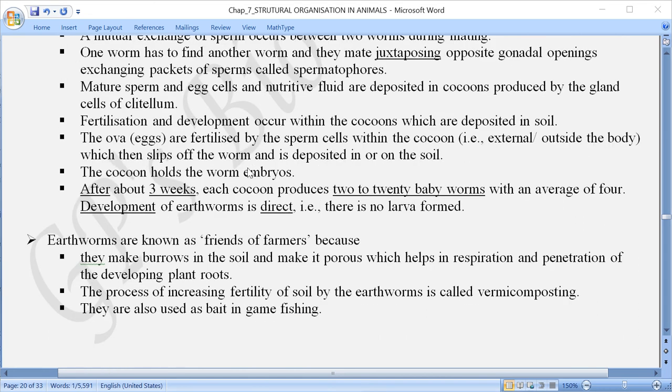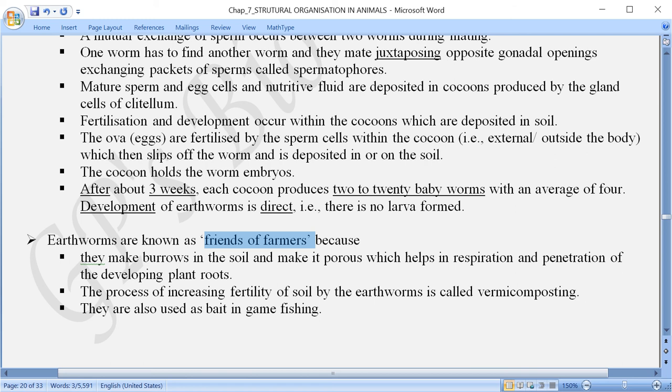Now, coming to the end of the topic for earthworm, is how they are useful, how earthworms are utilized. So earthworms are also called friends of farmers. Now why are they called friends of farmers? The reason is that they live in the soil. Their food is the humus or organic material which is formed by the decay of the leaves, branches, twigs, etc., which is found in the soil.